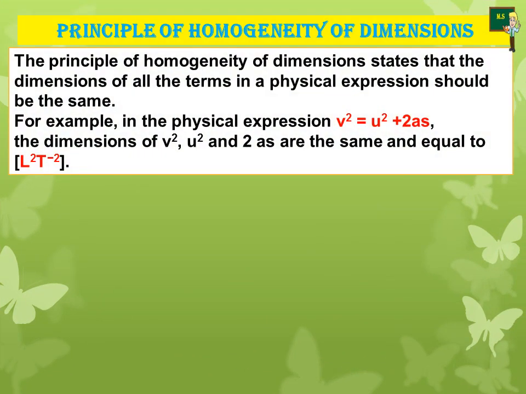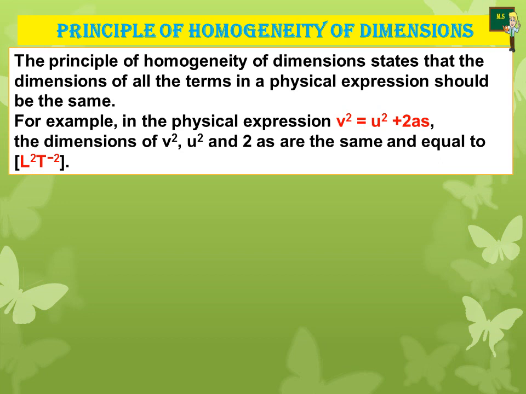Principle of homogeneity of dimensions. What do you mean by this principle of homogeneity? See, the principle of homogeneity of dimensions states that the dimensions of all the terms in a physical expression should be the same. Okay, that's very important.